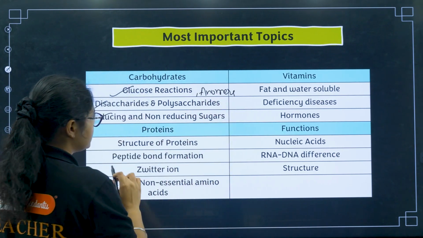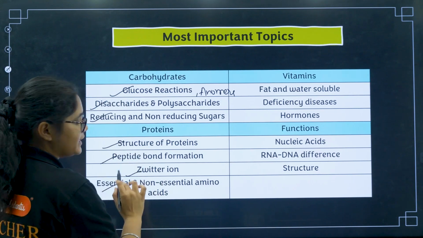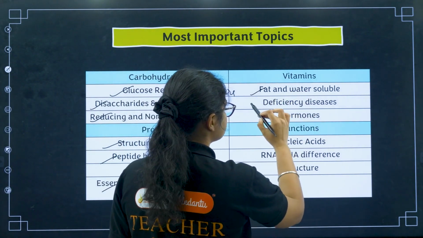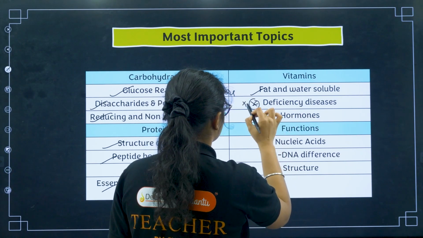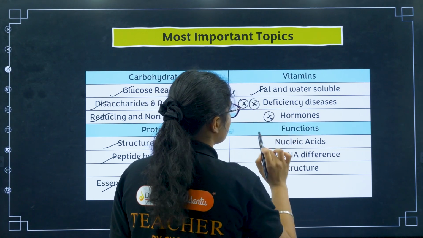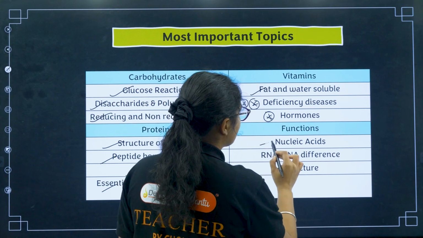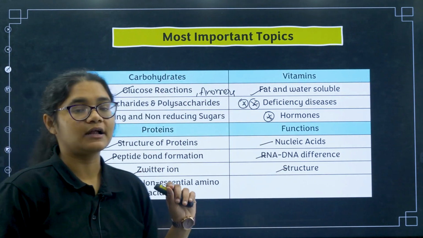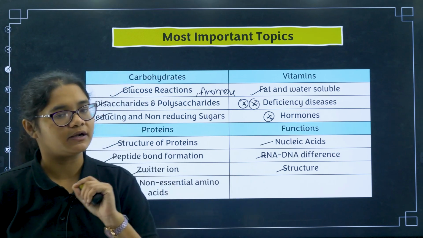Okay, in proteins, structure, peptide bonds, zwitterion, essential and non-essential amino acids. Vitamins, fat soluble, water soluble, deficiency disease, very important. Hormones, very important with their functions. Nucleic acids, RNA, DNA difference and the structure. These are the important topics that you must be covering from this particular chapter.